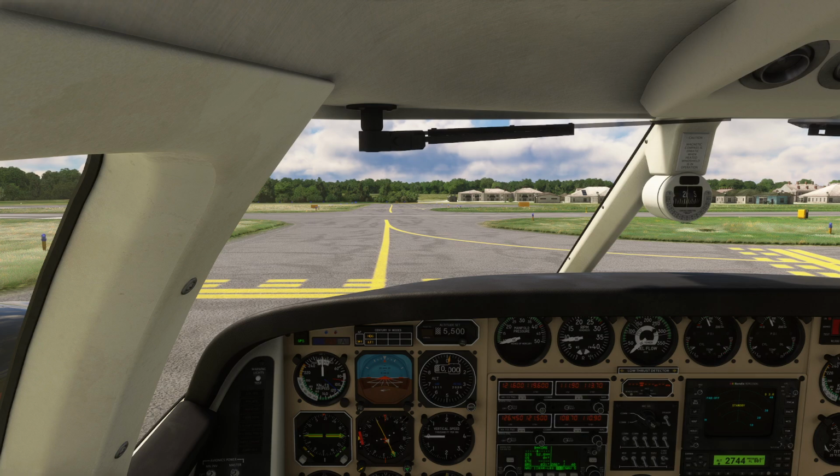Radar Tower, red 6-4 is holding short of 29er, requesting clearance to cross it. Sorry, I had a little bit of impatience in my voice. I'm just curious to see how it handles that request.